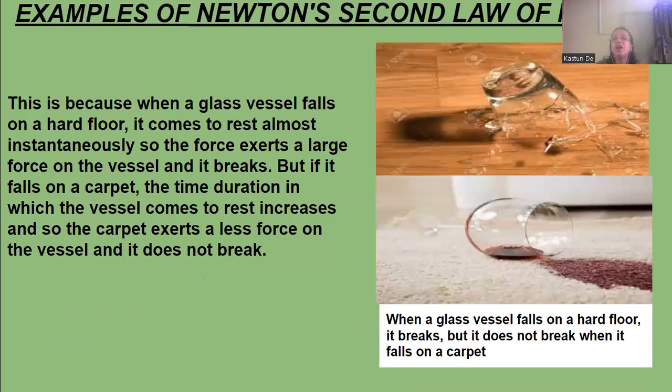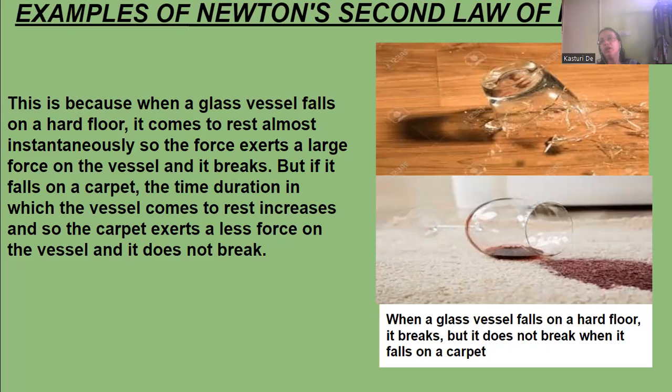Now, another example: we have seen that a glass tumbler or any glass item, if it falls directly on the floor, will break. But if it falls on a carpet or sand, then it will not break. Why?